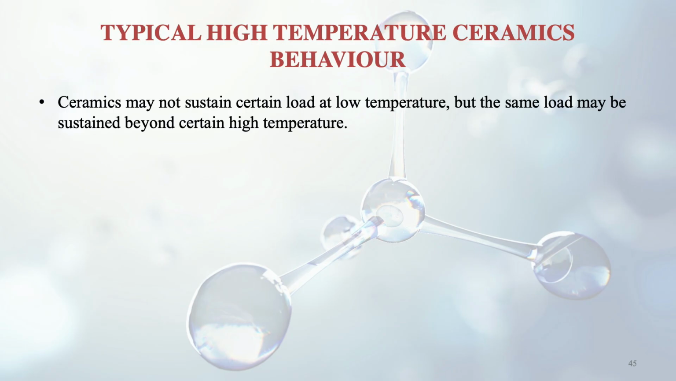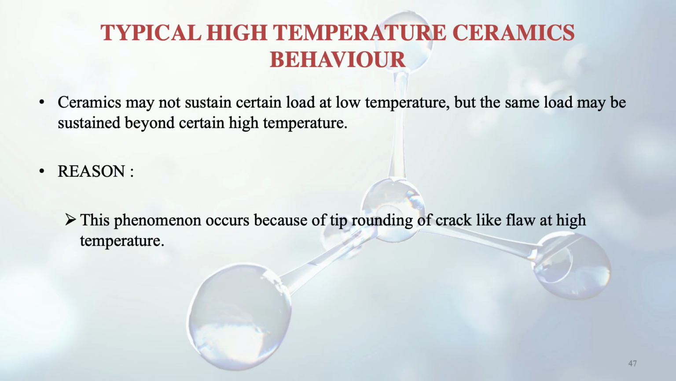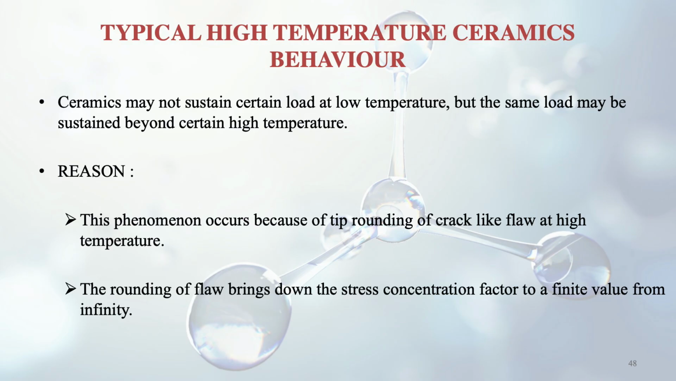So what is the typical behavior of these ceramics at high temperature? Ceramics may not sustain a certain load at low temperatures, but the same load may be sustained beyond a certain high temperature. So it's quite a unique thing that at low temperature they may not be good, but at high temperature they are good. Why? This phenomenon occurs because of the tip rounding of crack-like flaws at high temperature. So if you take a specimen, there may be a small crack, and it may be rounding at high temperature.